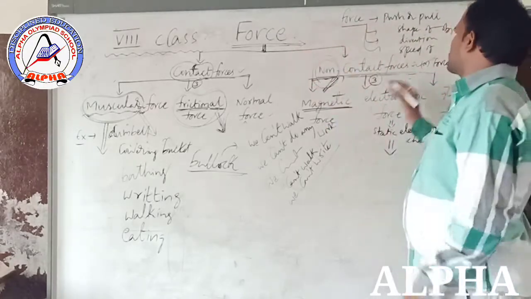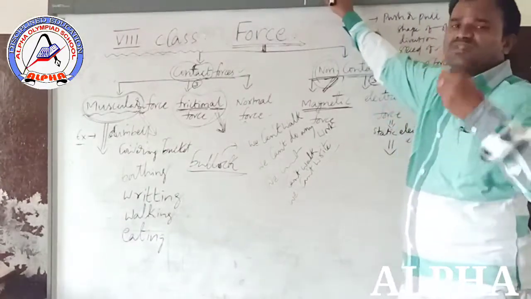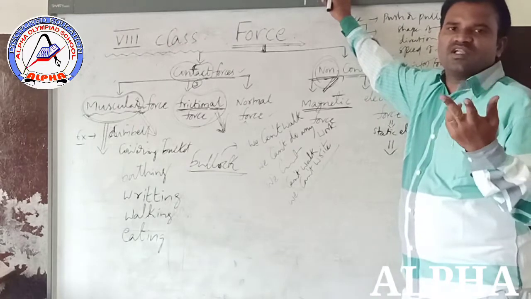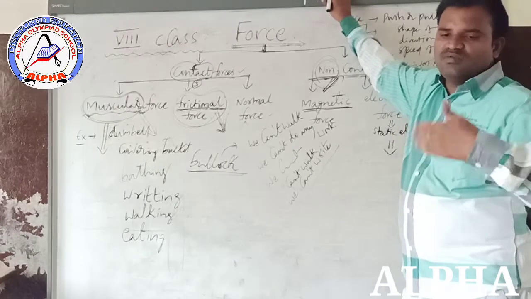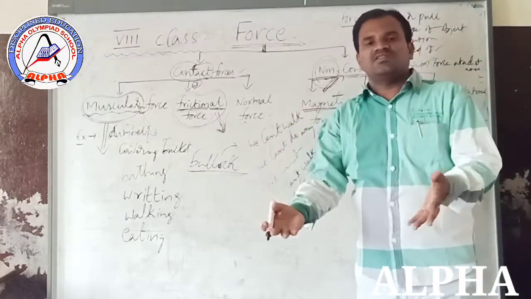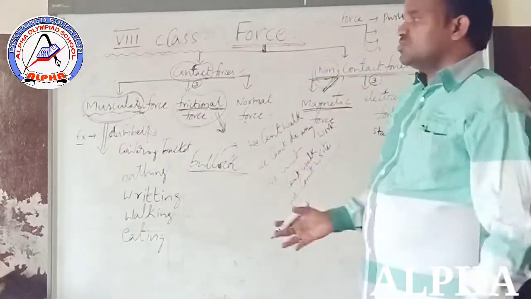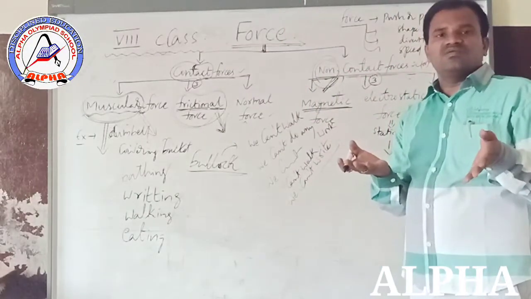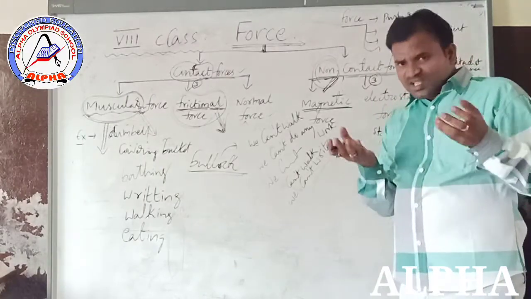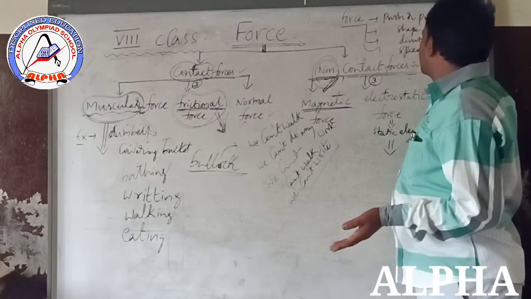Next, the speed of the object. Take a bicycle. How many pedals does a bicycle have? Two pedals. While we are riding the bicycle, we apply more force on the pedals. Then the speed of the bicycle increases. So who increases the velocity of the bicycle? The force. That's why force changes the speed of an object.